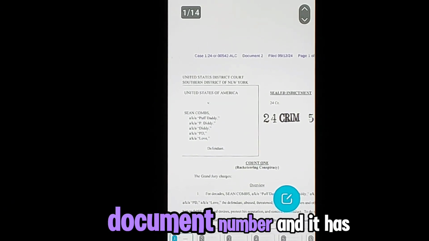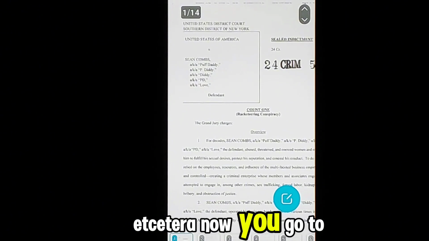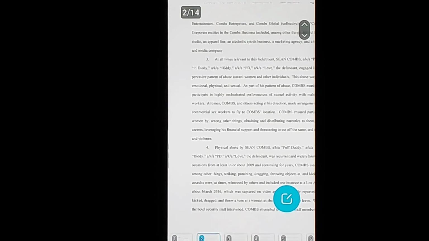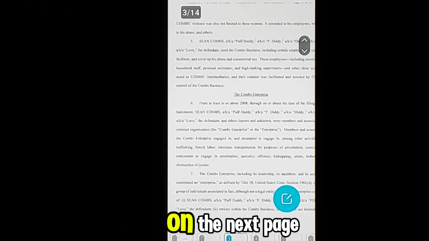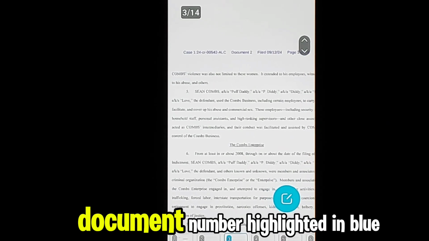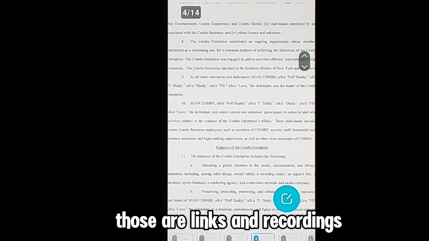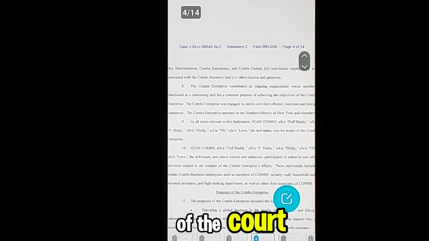And then it has the document number and the date, etc. Now, you go to the next page, and what do you have? On the next page, you have that same case number and document number, highlighted in blue. Those are links and recordings of the court.